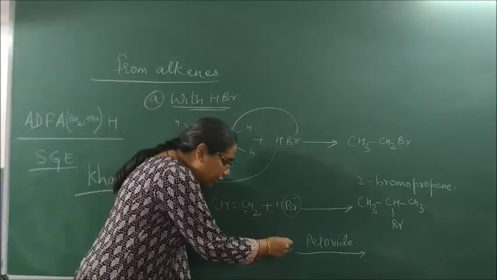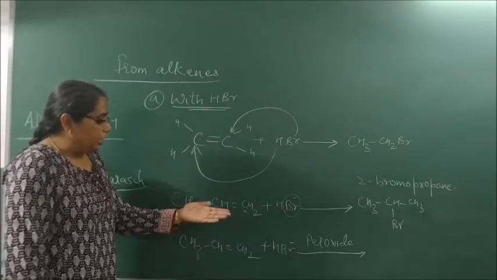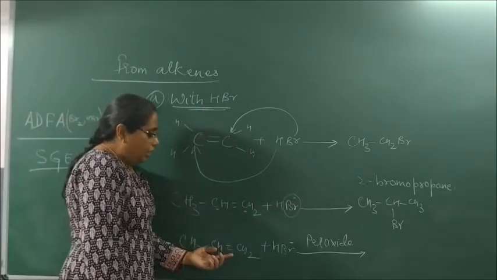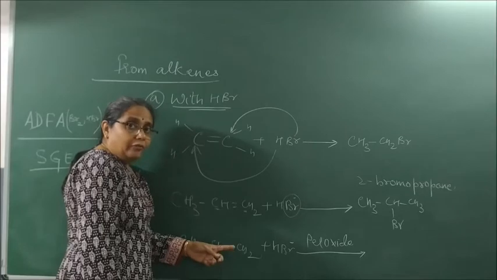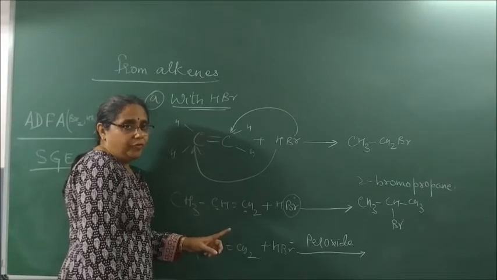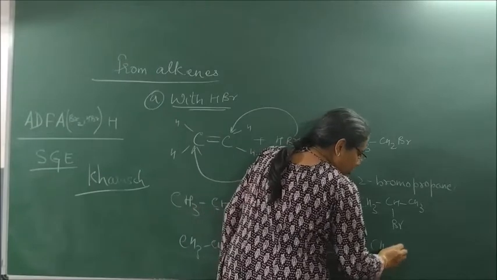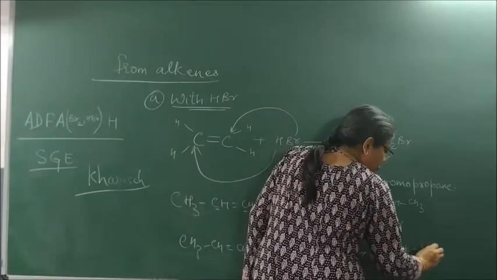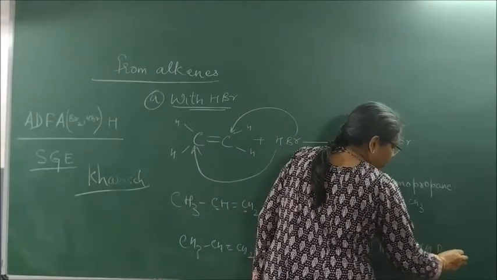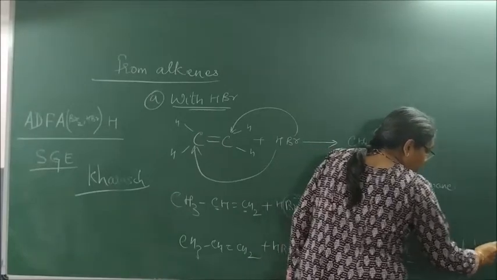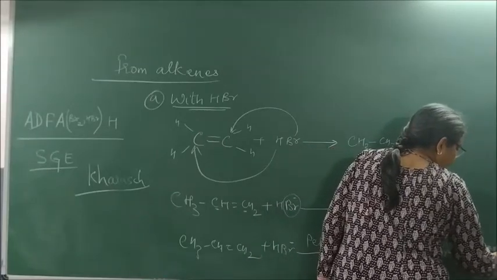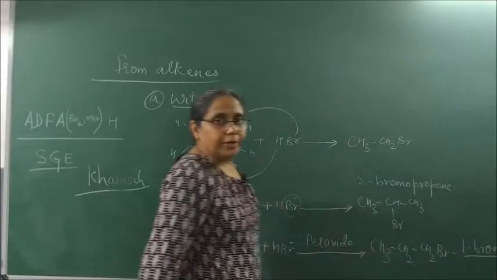The negative part of the reagent goes and attaches to that carbon atom across the double bond which has the highest number of hydrogen atoms. So I get the compound CH3CH2CH2Br. The name of the compound is 1-bromopropane.